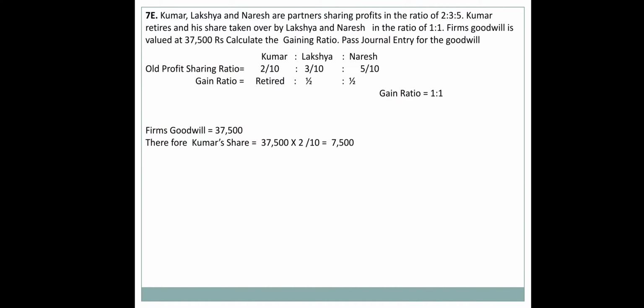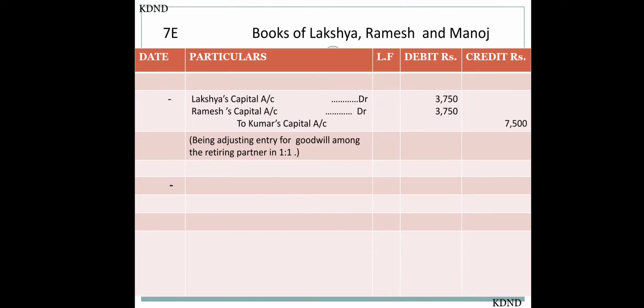So first of all, goodwill of the firm is 37,500. Now Kumar's share is 37,500 multiplied by 2/10, so that will give you 7,500. Now this 7,500 is to be distributed in the gain ratio. Kumar will obviously be sacrificing, so he will be credited. So Lakshya's capital account debit, Naresh's capital account debit to Kumar's capital.